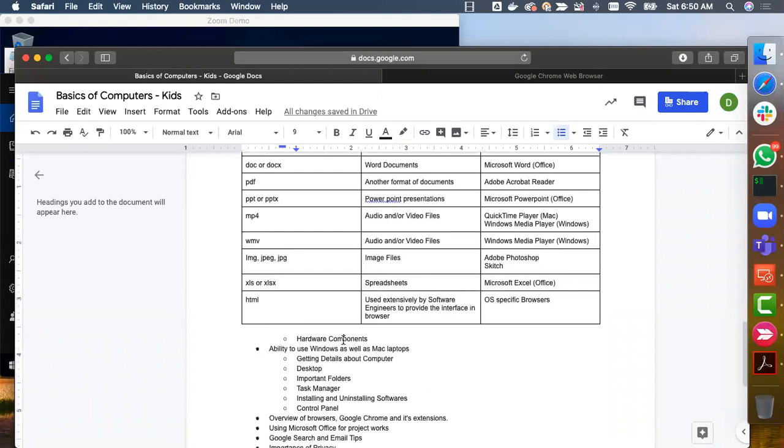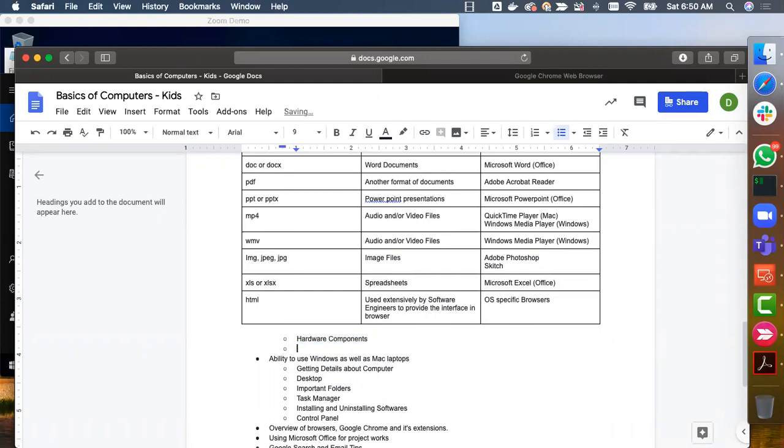Now, let's talk about the hardware components. It is a bit tough to understand at your level, but I will highlight some of the key aspects so that at least you understand some terms. And then as you grow, you have to build a strong fundamental understanding about these hardware components, which I'm going to cover. What are the hardware components which you should be familiar with? They are nothing but memory card and memory sticks.